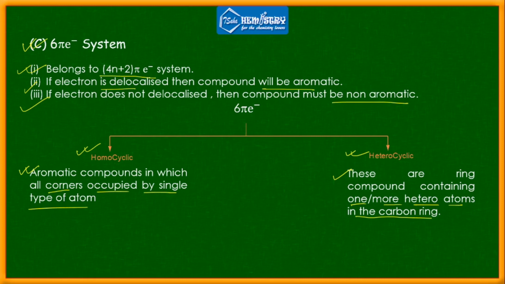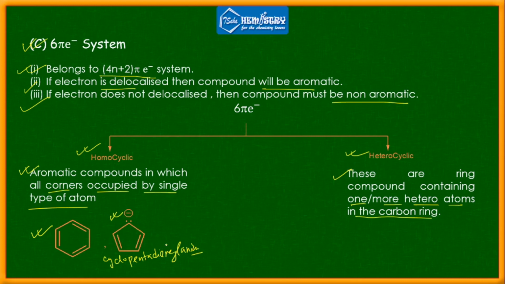Now we are going to see the examples. You can see in these two examples you have all carbons. This is an example of benzene, this is the example of an anion, known as cyclopentadienyl anion, and it is actually an aromatic system, because it follows the 6 pi electron system.